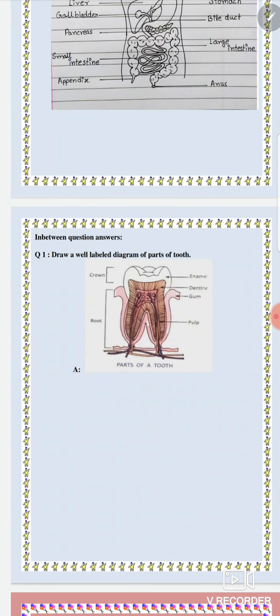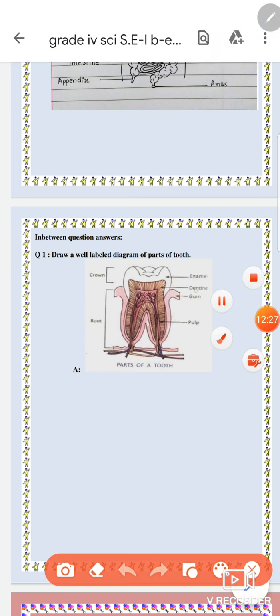After this, the next question is, draw a well labeled diagram of parts of tooth. First of all, that red color which is visible to us in the mouth, we call it gum. The part of the tooth which grows above the gums, we call it crown. This portion, the white which is visible to us. Second, the part of the tooth which is attached to the gum is known as neck. And the part of the tooth which grows below the gum inside, we call it root.